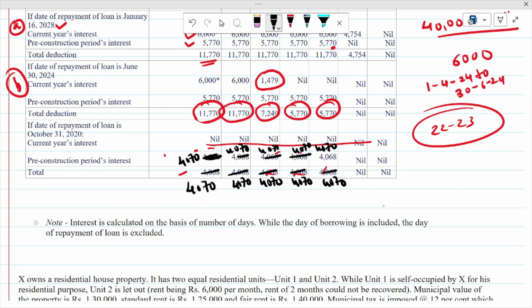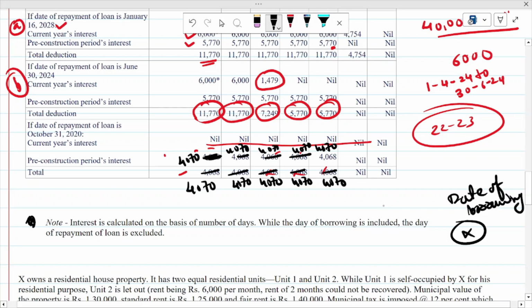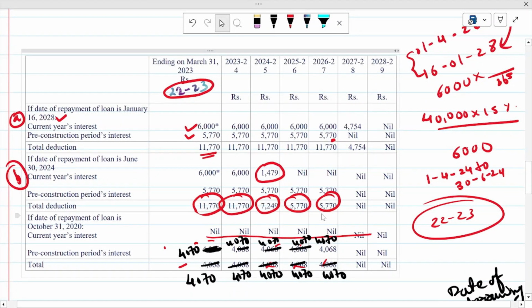Now one note is there here, you have to consider this note. Interest is calculated on the basis of number of days, where the day of borrowing is included, the day of repayment of loan is excluded. That is, the date of borrowing is considered, but the date of repayment of loan is excluded. So this way you can calculate interest on borrowed capital as well as interest on the pre-construction period.